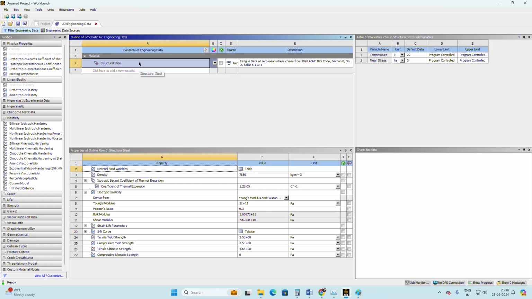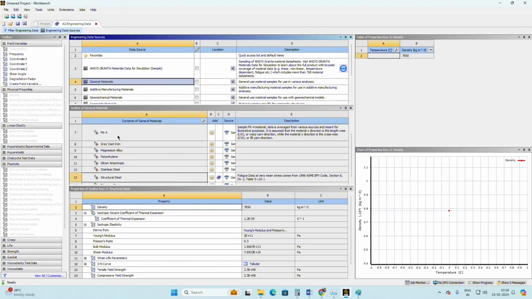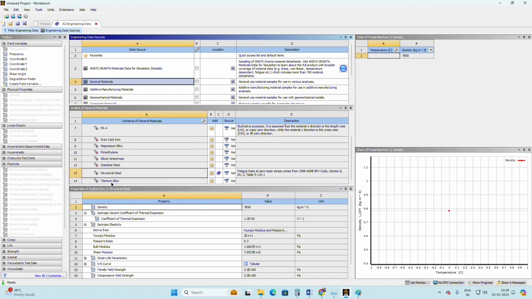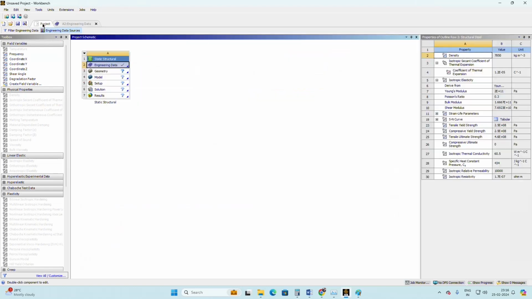Even if you are not selecting it, structural steel is the default one. If you want other materials, you can import them here. From the Engineering Data Sources, a lot of materials are available, including structural steel, and in general materials there are cast iron, titanium and others. If you want to use a material, click the add button and it goes to the engineering data itself. As of now we are good with structural steel, so we can move on to the project.